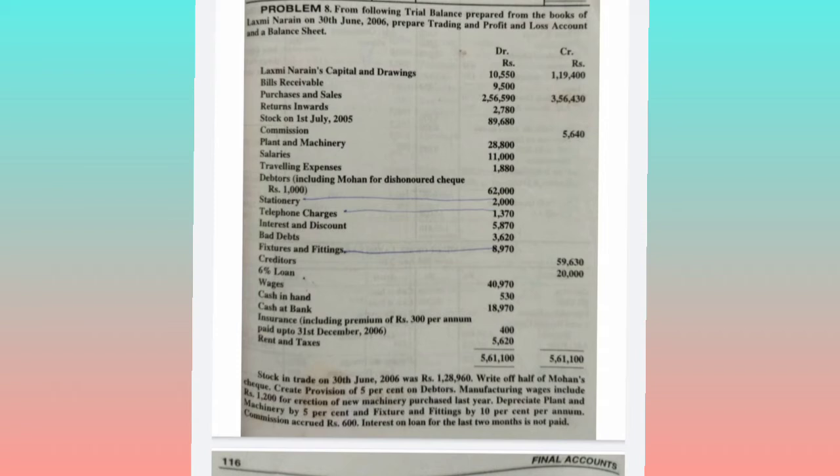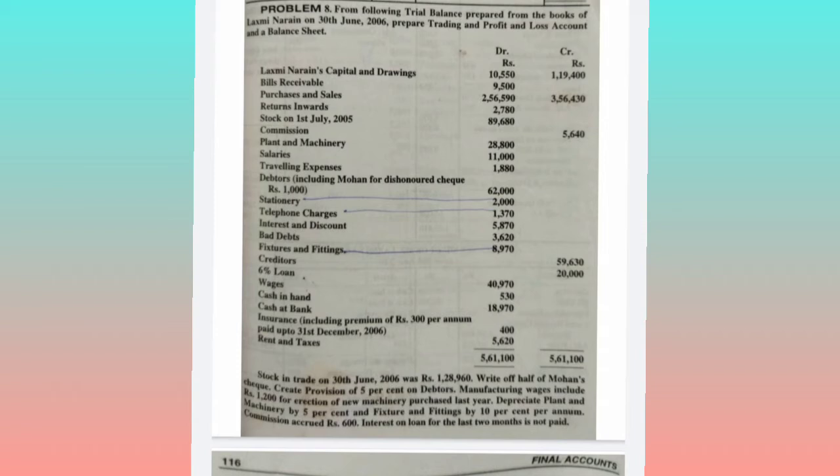Insurance including premium of rupees 300 per annum paid up to 31st December 2006. We are preparing the trading, P&L and balance sheet as on 30th June 2006, but this is paid up to 31st December 2006, which means we have paid some advance amount.